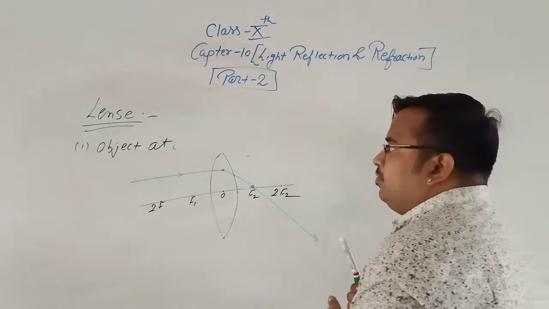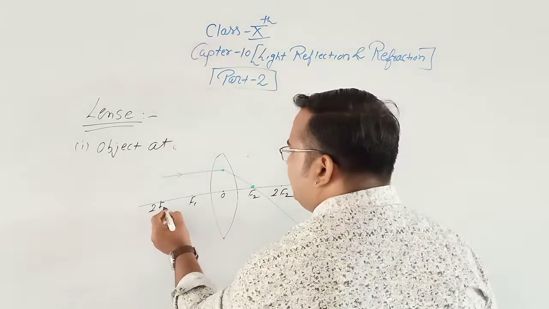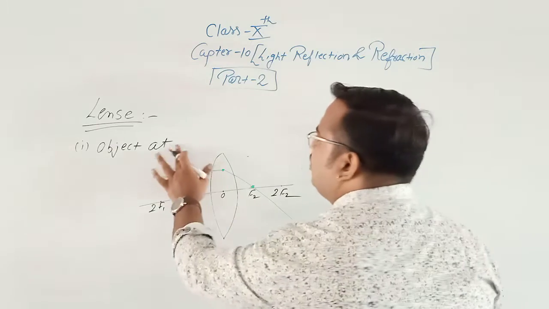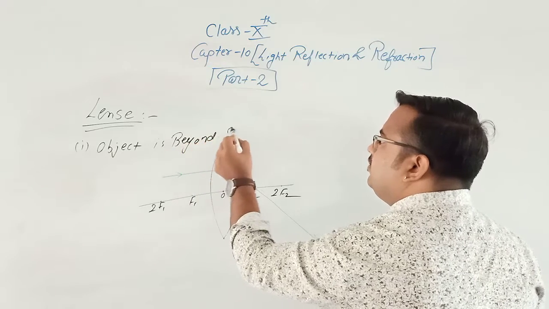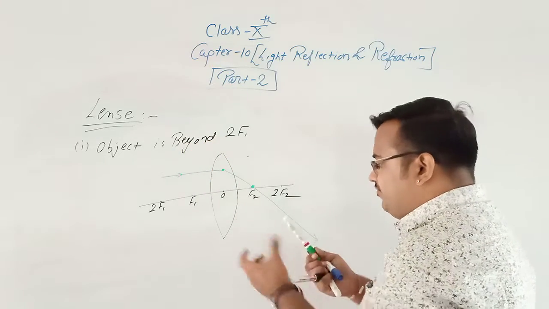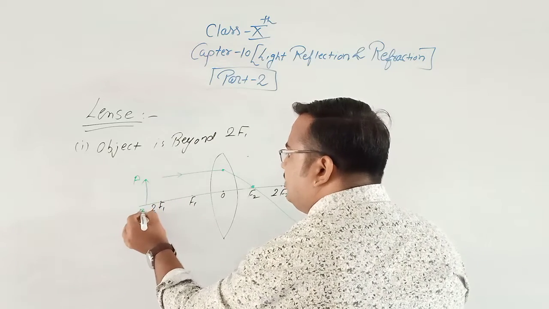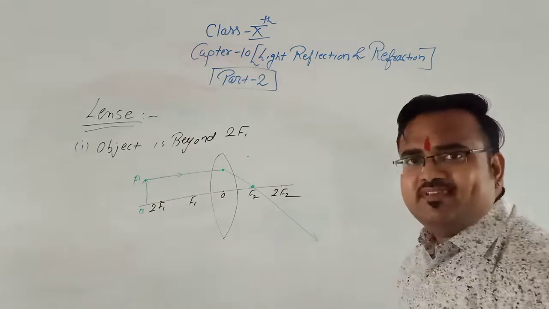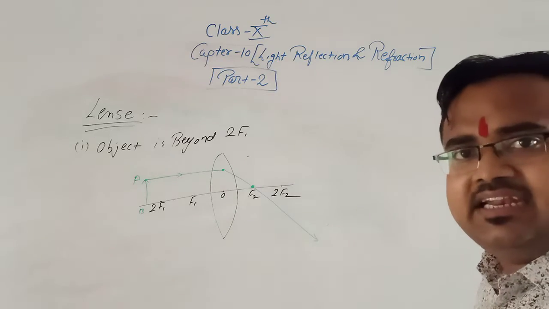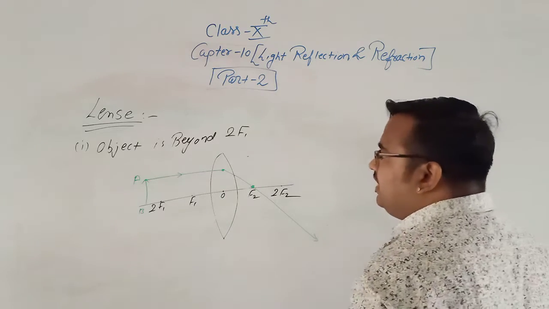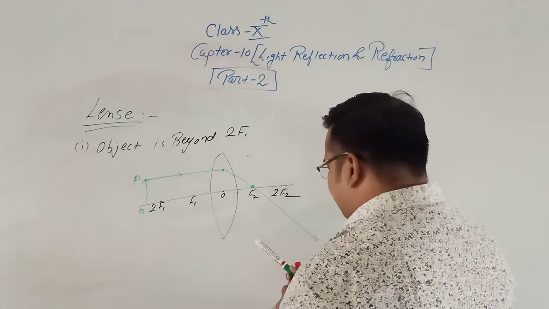if the object is beyond 2f1, that means behind 2f1. So if the object is behind 2f1, that means A and B. The first rule says that if the incident ray is parallel to the principal axis, the refracted ray passes through f2. The refracted ray passes through f2. Clear?